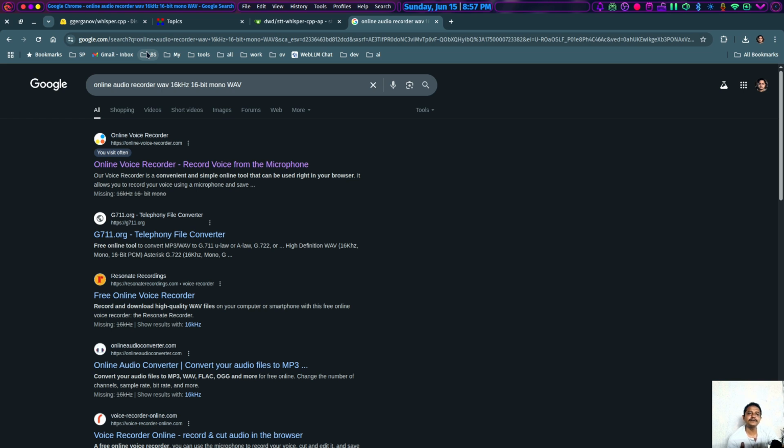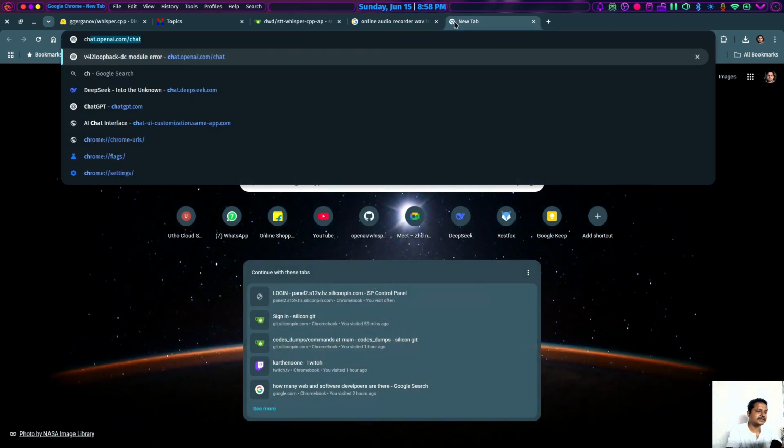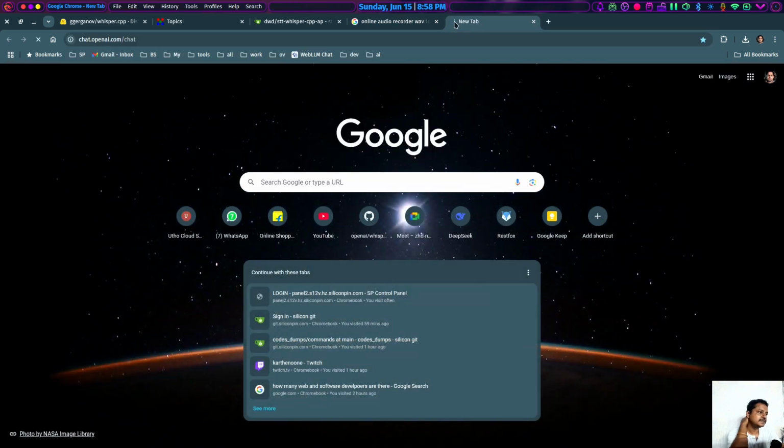So I have a browser and I have a system. I should be able to record all my voices in WAV format. But while I Googled for a simple tool, I did not find a suitable web application that can record a WAV file. I have heard so-called AIs are capable enough to generate code. So let's try ChatGPT, as I have used this one to generate code and there are several others.